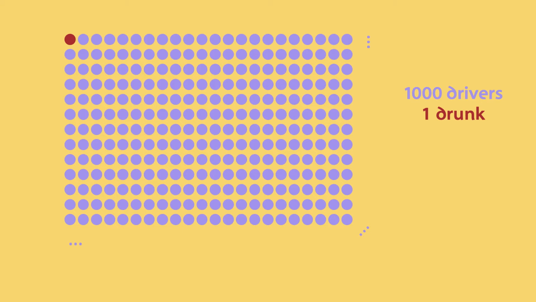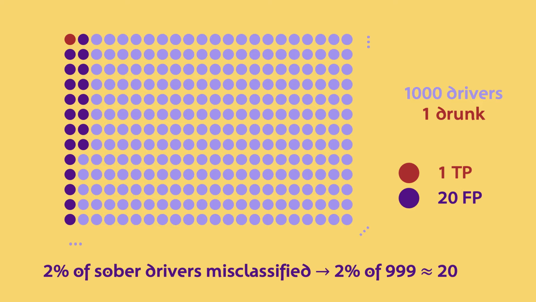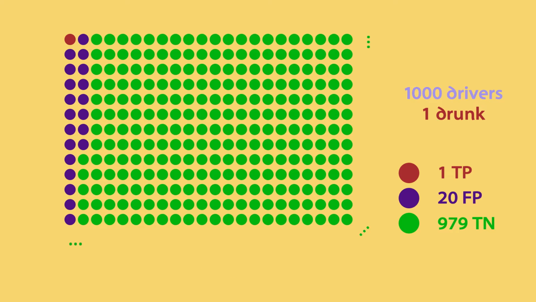Let's now test all of them and see what happens. The breathalyser will not fail to detect the drunk person, so we can already classify it as a true positive. And we also know that we won't have any false negatives. However, we know that 2% of sober drivers will be misclassified as drunk, what we call false positives. In our example, this corresponds to 2% of 999, which we can safely round to 20 people. Finally, the remaining 979 will be correctly classified as sober, the true negatives.